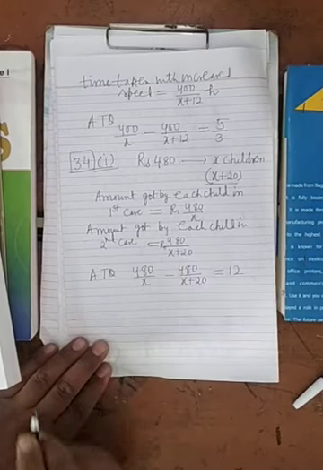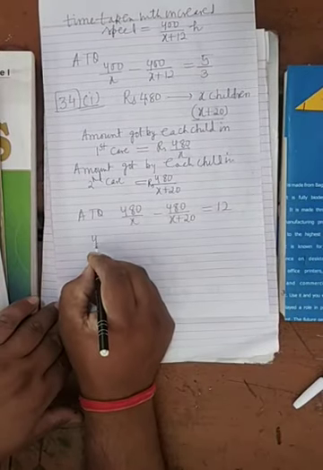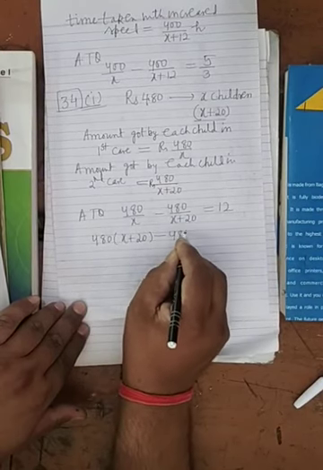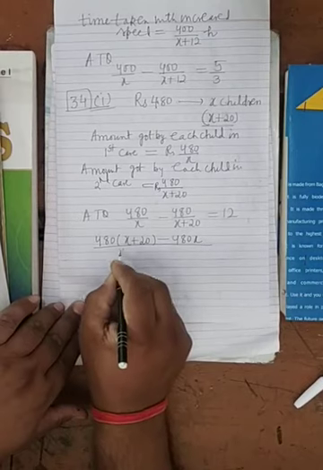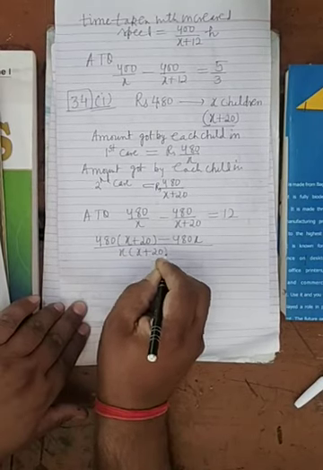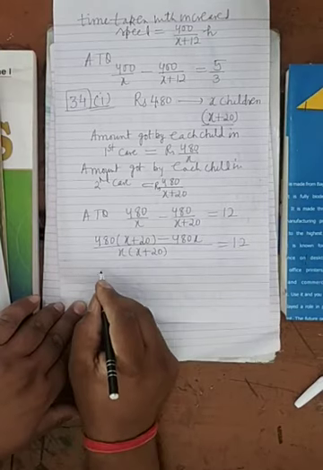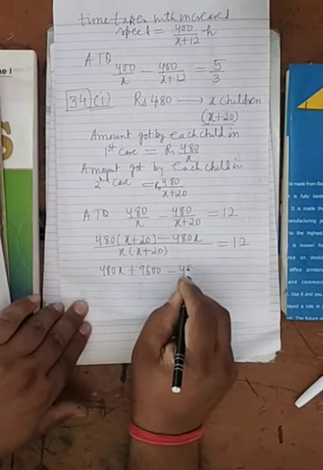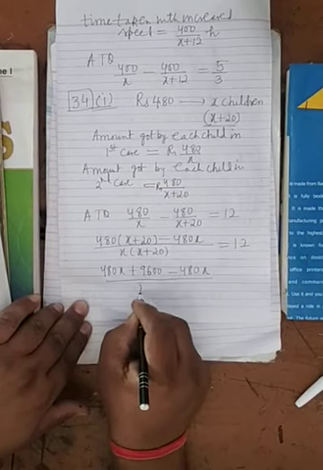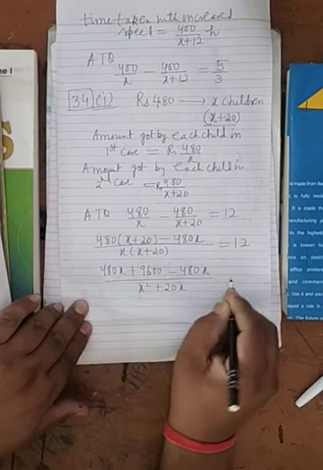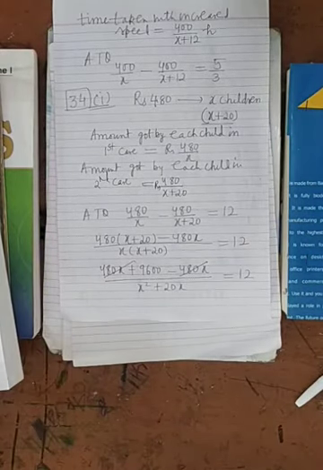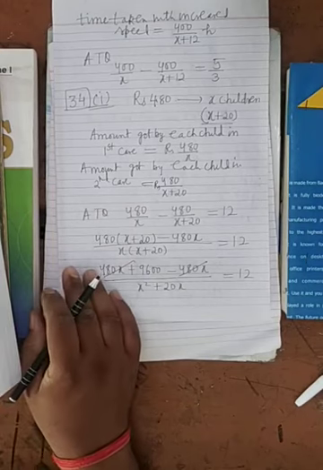This is all in rupees. It is clear. So now you will solve it, and that you can do. I am doing a few steps. 480 into x plus 20 minus 480x, divided by x into x plus 20, equals 12. So it is 480x plus 9600 minus 480x upon x square plus 20x equals 12. So this and this cancel. Now you can do the rest. I am not doing it further here.